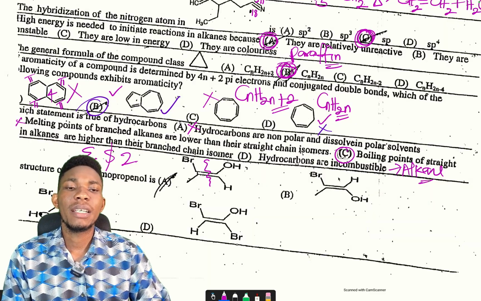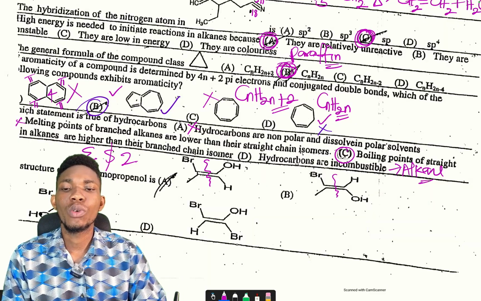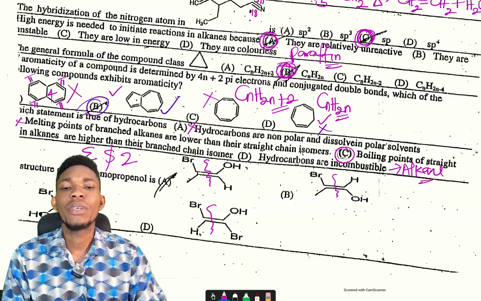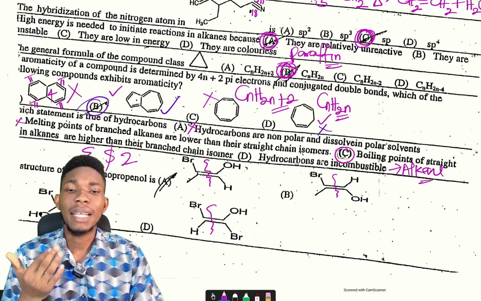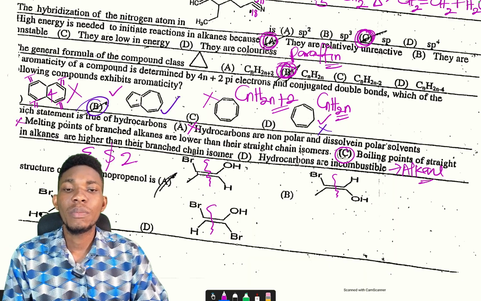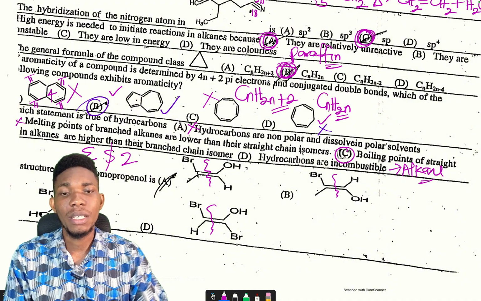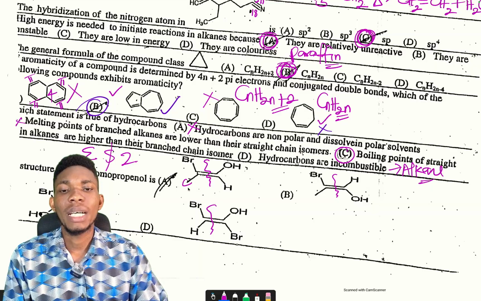We say in E and Z nomenclature, you divide the compound into two, and then you assign priority to the two groups attached to the same carbon. This is bromine, this is a methyl group here. Whenever you see a chain like this, it is methyl, CH3. So bromine and carbon, which one has the highest priority? Bromine has the highest priority, while carbon is lower.